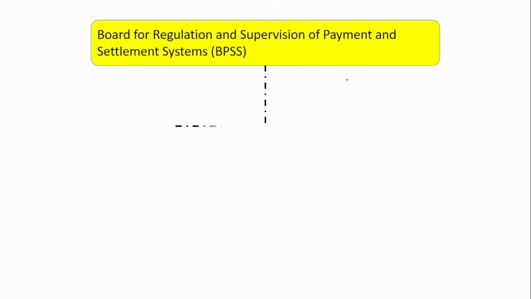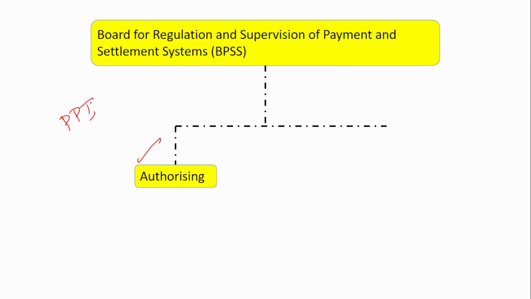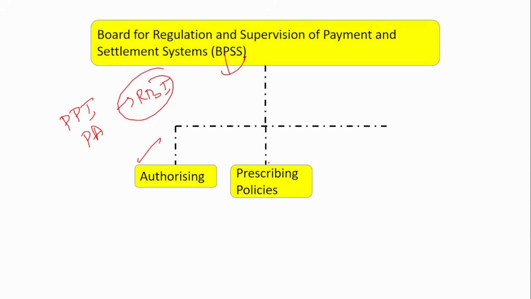So what is the main function of this? Authorization, we have seen in a lot of current affairs news, right? If any entity wants to issue prepaid instrument cards, or if it wants to be a payment aggregator, they have to submit a request. That is submitted to the Reserve Bank of India. So it is this board that provides the authorization. Okay. Apart from authorization, there is also prescribing policies, that is, first of all, you have to be eligible to apply for it, right? That eligibility is also given by this board: authorization, prescribed policies, and also setting standards. All these three things are provided by the board.